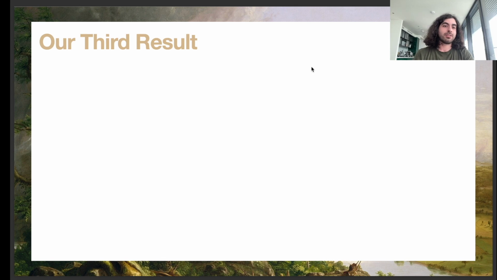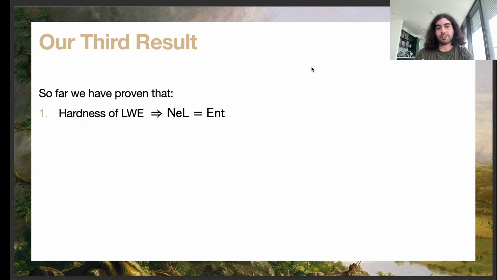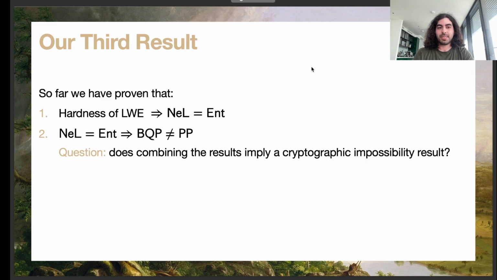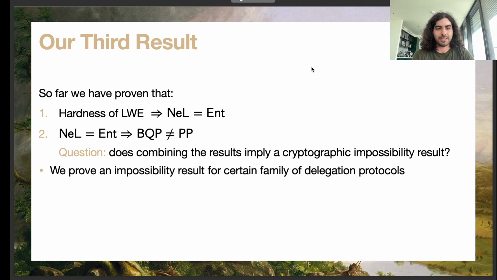So this brings us to the third and last result in this work. So far we proved that hardness of LWE implies that all entangled states are non-local, and also that if all entangled states are non-local, then BQP is not equal to PP. But the question is, can we combine these results and the things that we've proven along the way to prove some kind of impossibility result for a cryptographic primitive, in a sense?